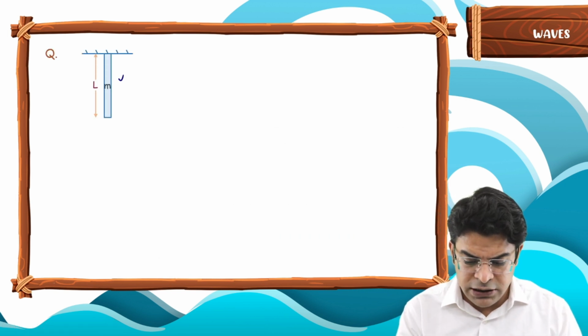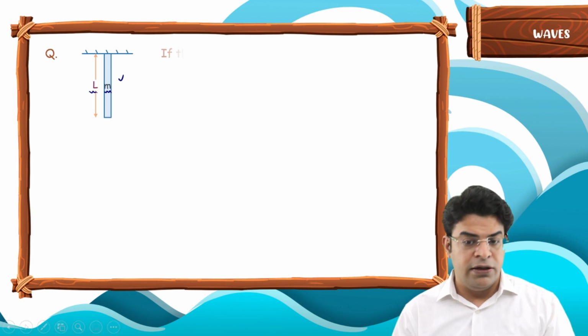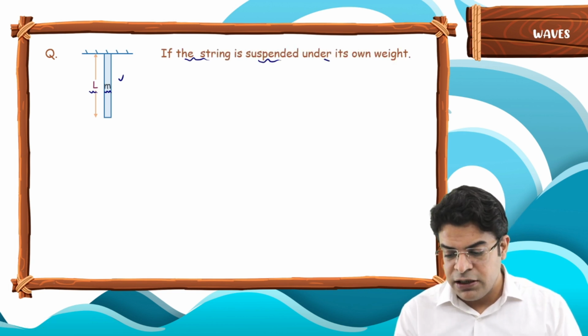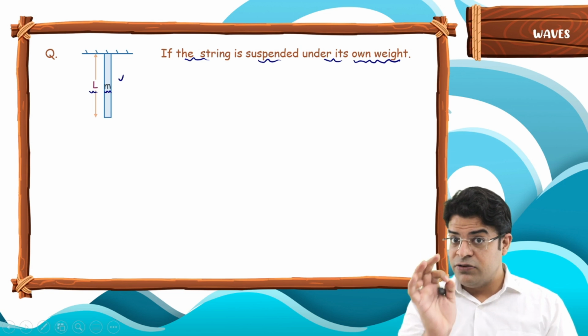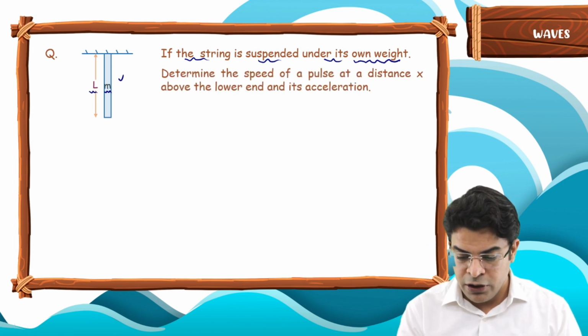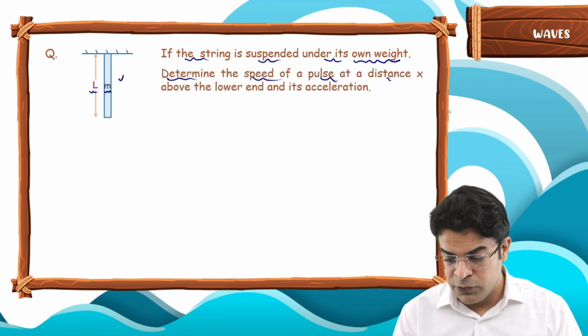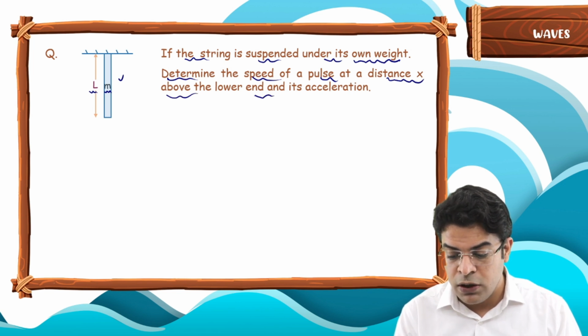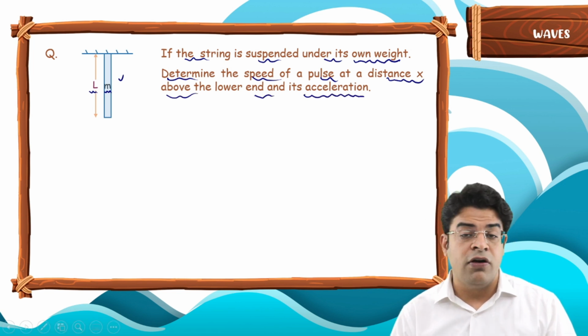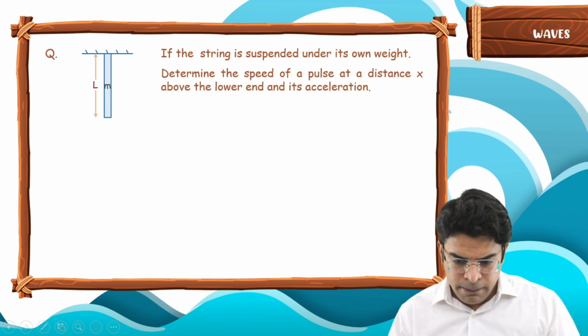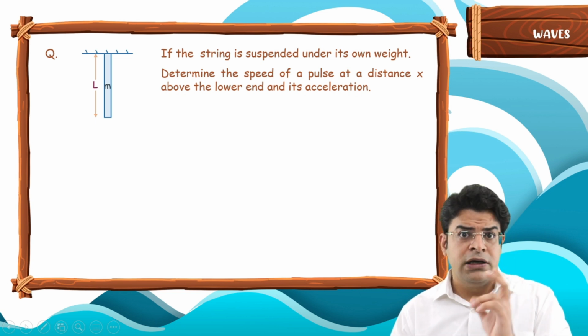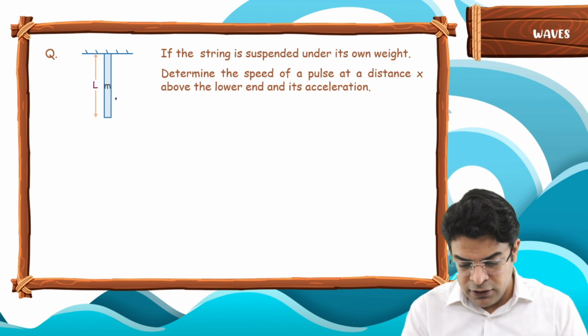Okay, let's move on and see the next example. The question is, there is a wire of mass m and length l. If the string is suspended under its own weight, determine the speed of a pulse at a distance x above the lower end, and what will be the acceleration of the pulse. Our mission is to find the speed of the pulse at a random distance x above the lower end.